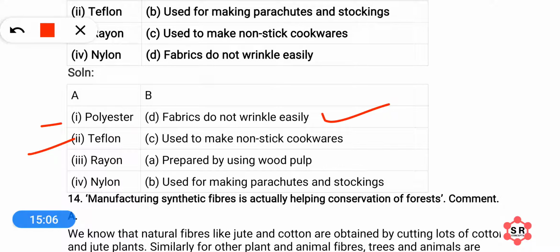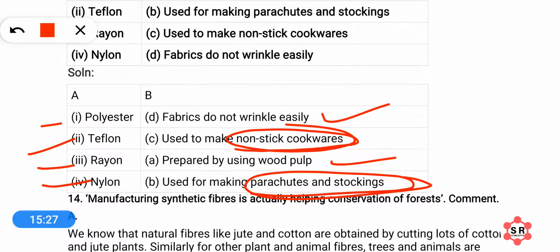In the same way, we have discussed in the previous videos that Teflon is a type of thermosetting plastic, and that makes a non-stick covering on non-stick cookware. In the same way, rayon is made from wood pulp, and nylon is used for making parachutes and stockings.